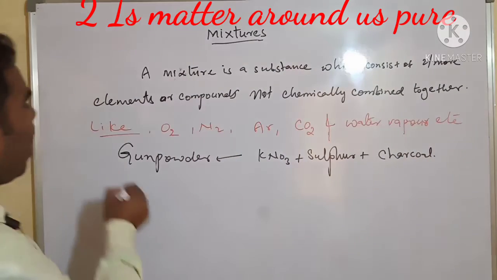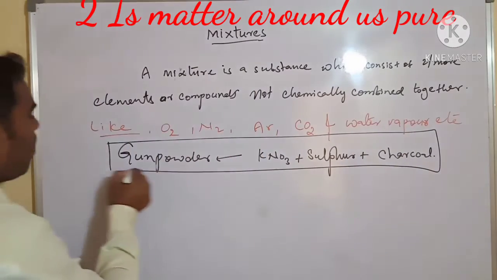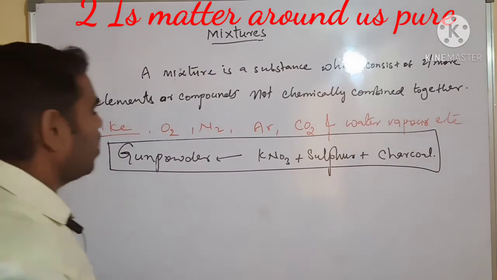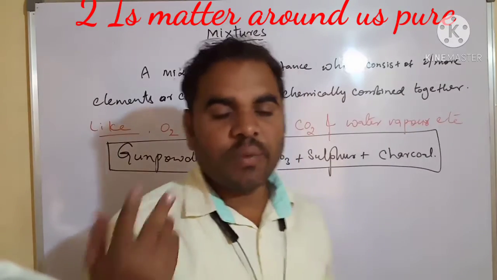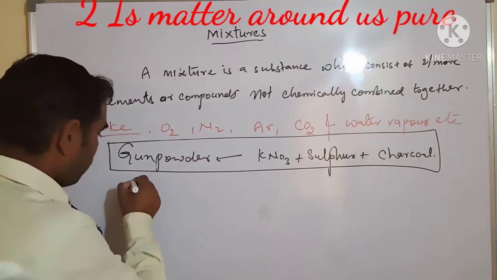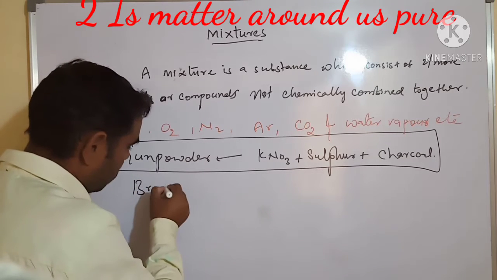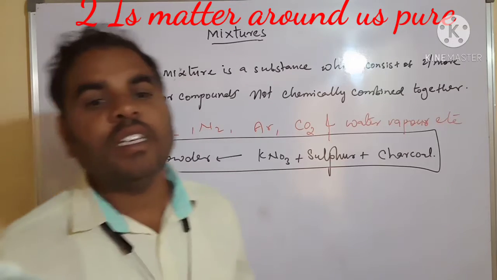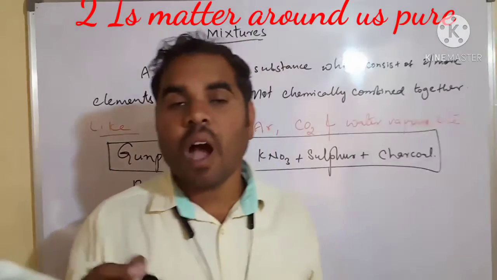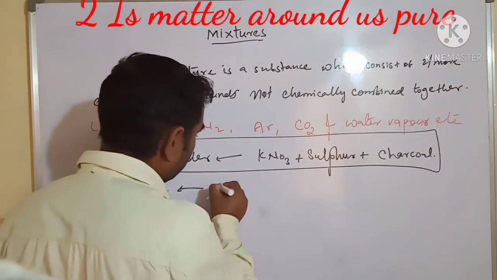These all are combined together and form the gunpowder. Next, we have to see brass also. It is formed from copper plus zinc.